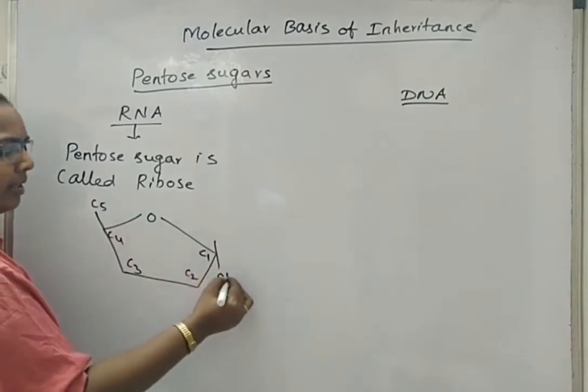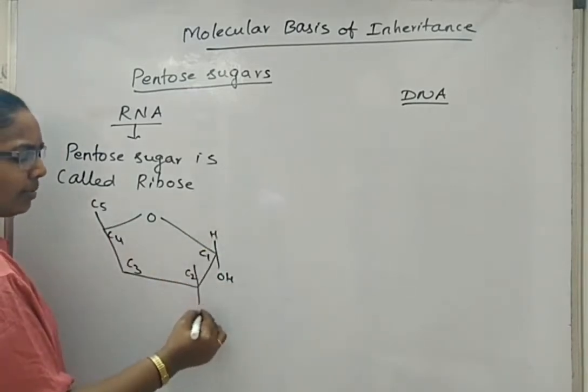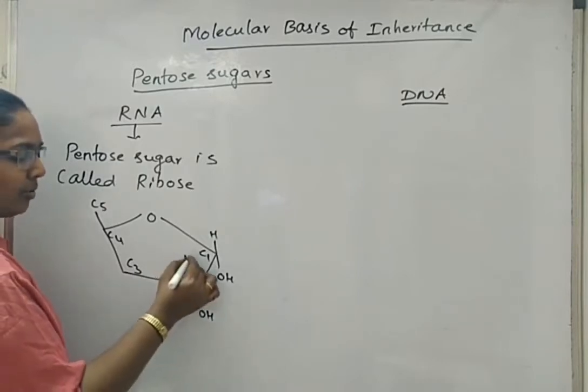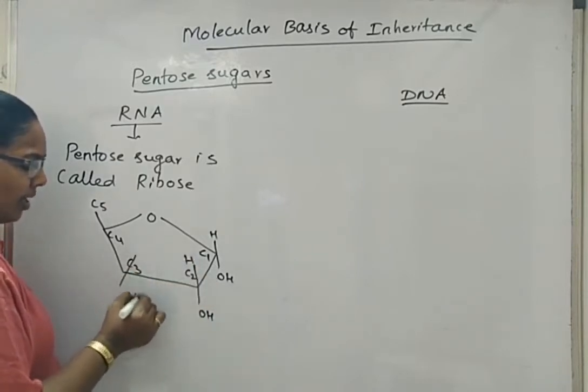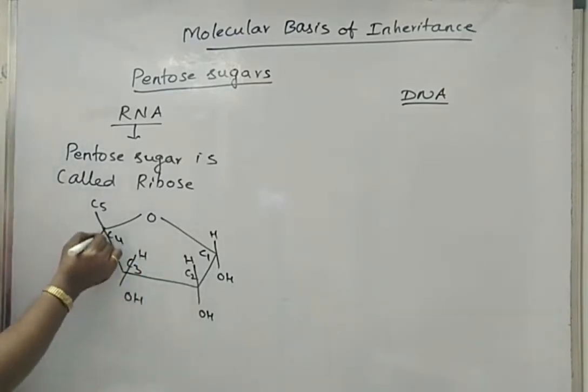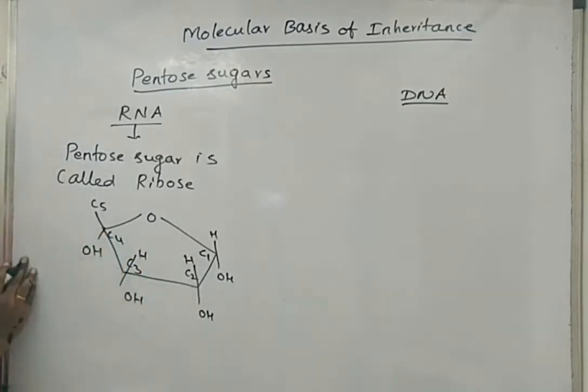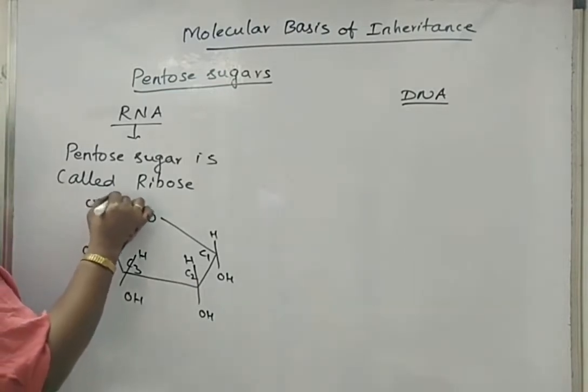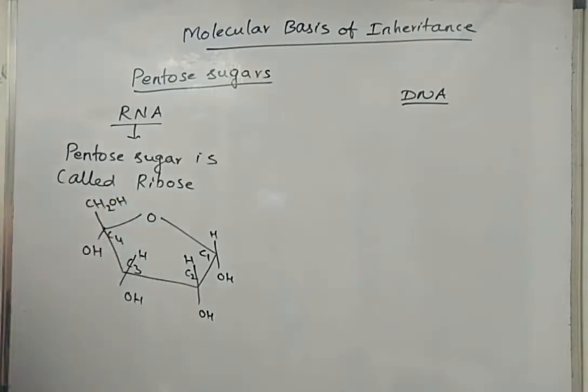Carbon 1 is having a hydroxyl group. Carbon 2 also is having one hydroxyl group. Carbon 3 is also having a hydroxyl group. Carbon 4 is also having a hydroxyl group. And carbon 5 is replaced with CH2OH, that is an alcohol group.